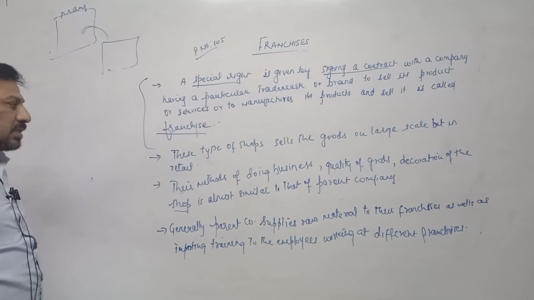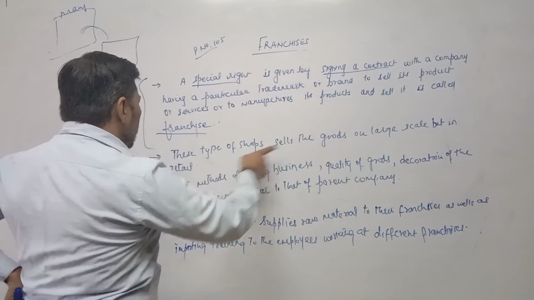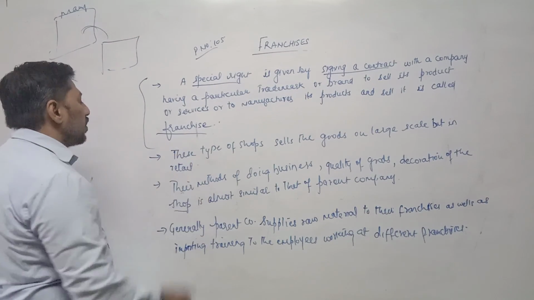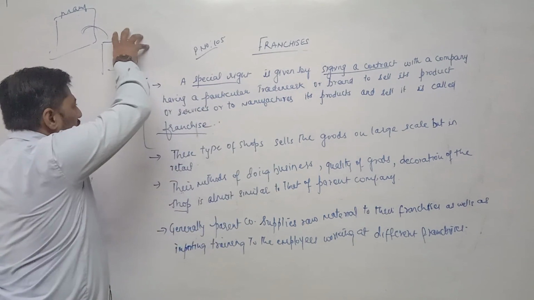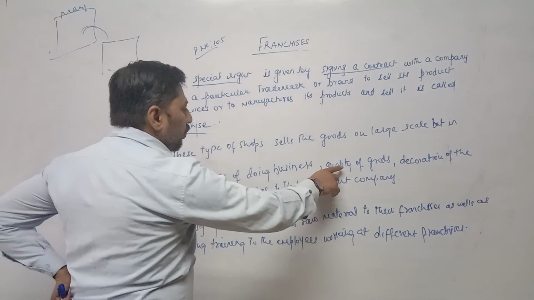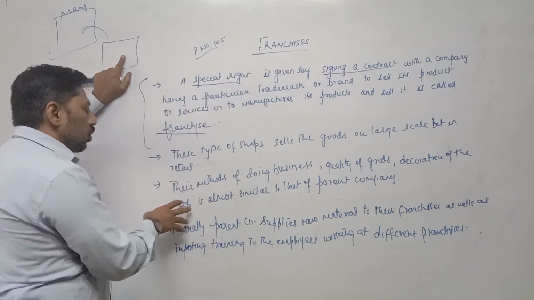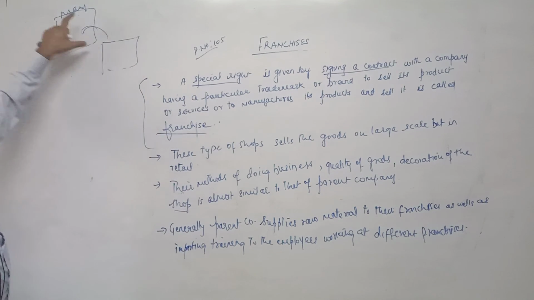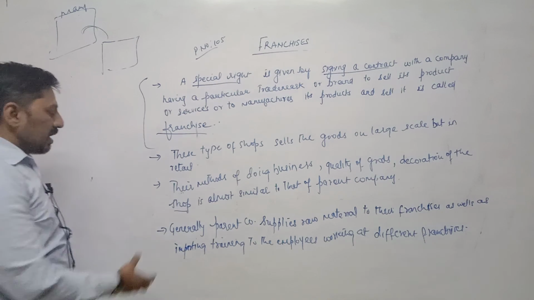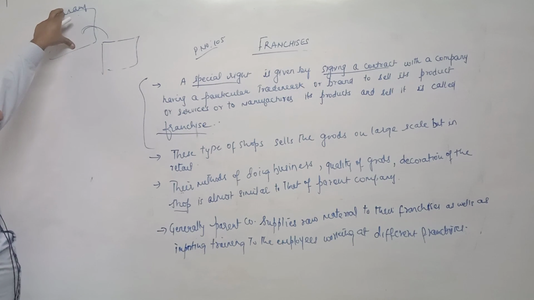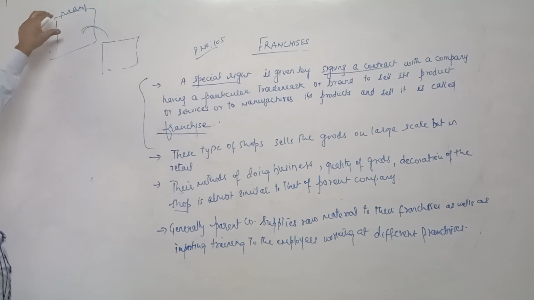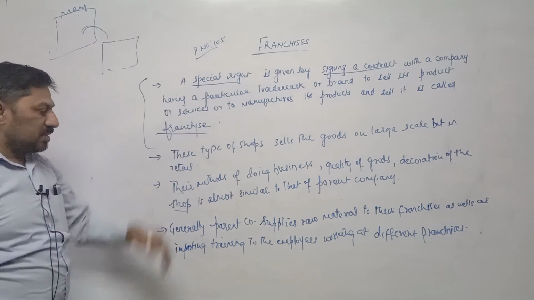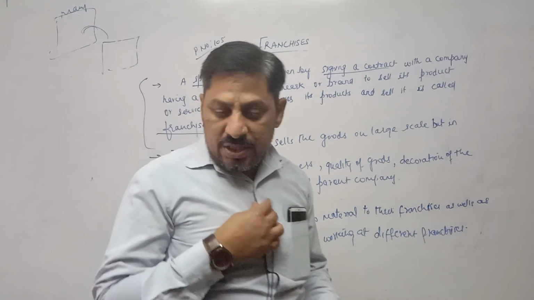Second point, this type of shops sells the goods on large scale but in retail, meaning in small quantity as per the requirement of the customer. Third one is their methods of doing business. The methods of doing business, quality of goods, or decoration of the business unit is almost similar to that of their parent company, meaning the manufacturers. And generally the parent company provides all types of assistance to their franchisees. For example, they provide raw materials whenever necessary, and they provide training to their employees at different franchises. So this is short notes on franchising. In this way, the chapter is completed.